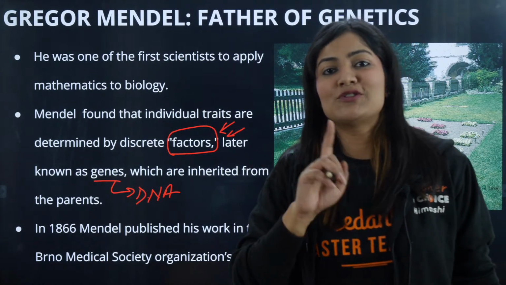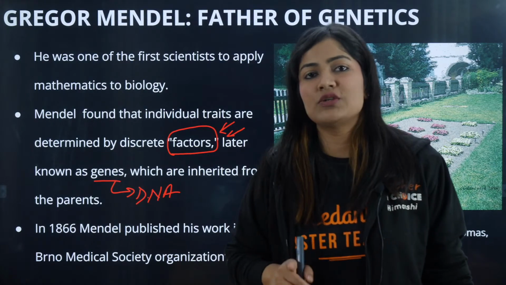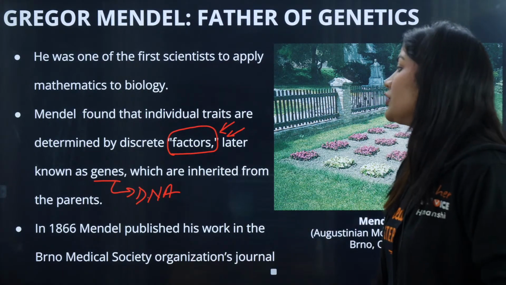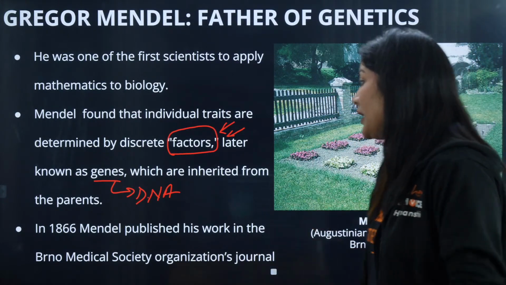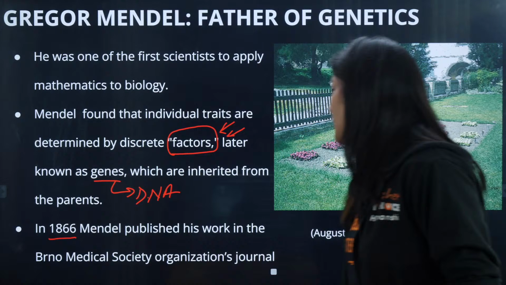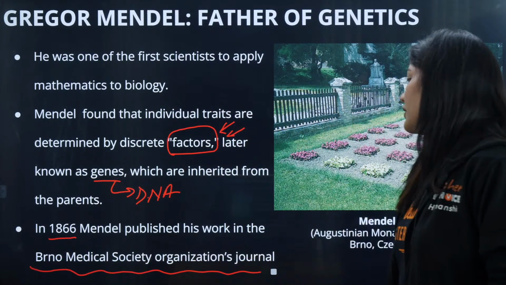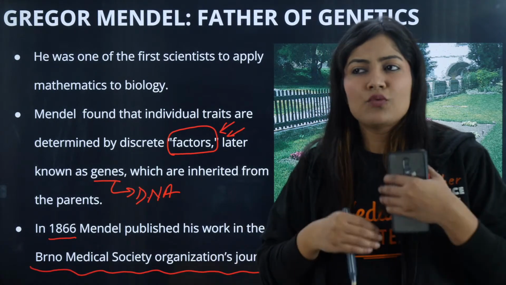This is very important. Don't forget that Mendel never used the term genes. He always used the term factors, for the unit that inherits the character from the parents to the offspring. In 1866, Mendel published his work in the Brno Natural History Society journal, and finally nothing happened. There was no progress.